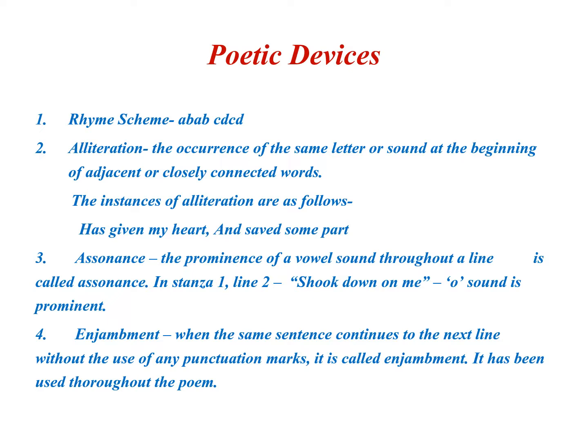The prominence of a vowel sound throughout a line is called assonance. In stanza 1, line 2, shook down on me, O sound is prominent. Number 4, enjambment. When the same sentence continues to the next line without the use of any punctuation marks. Moreover, same thought is being continued from the first line till the full stop comes. It is called an enjambment. It has been used throughout the poem.